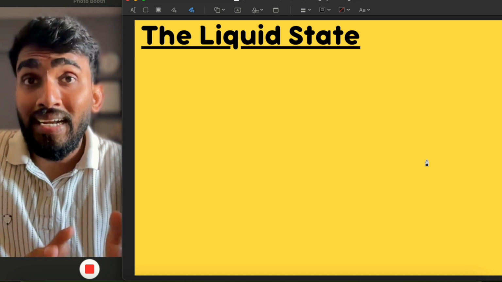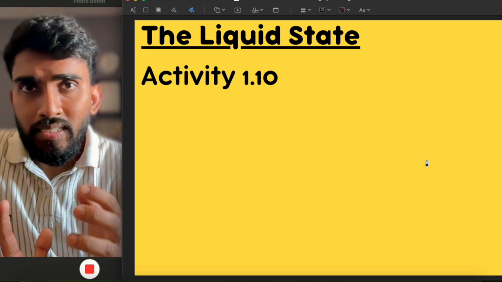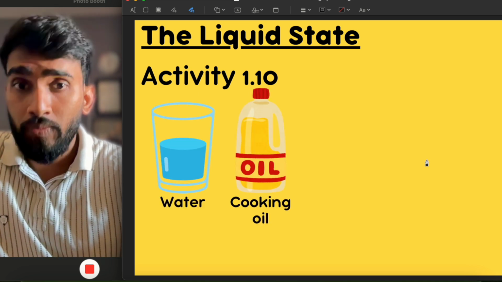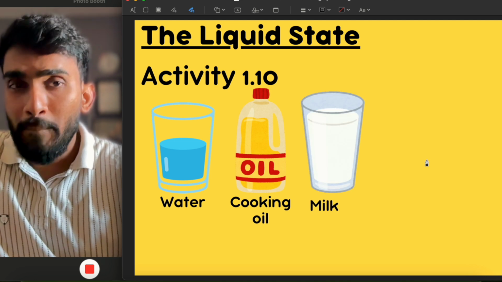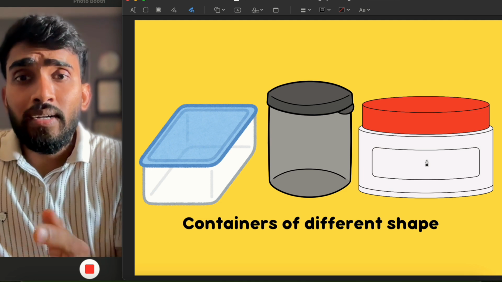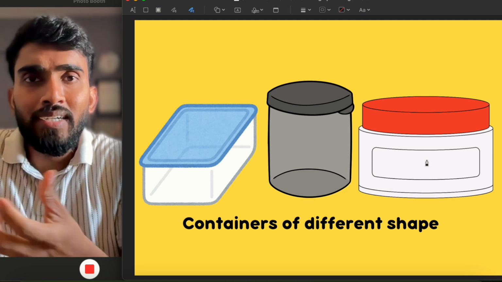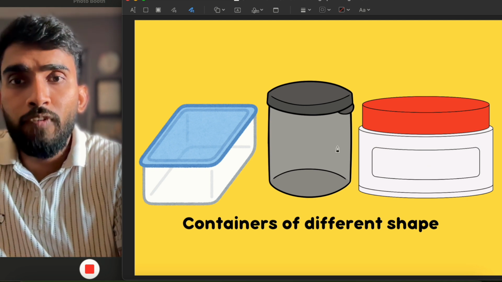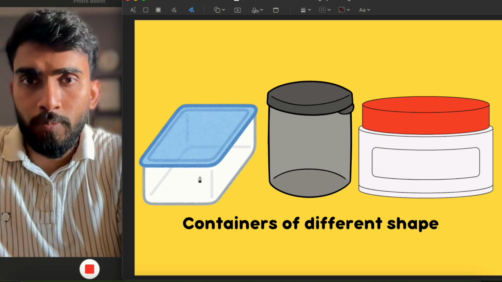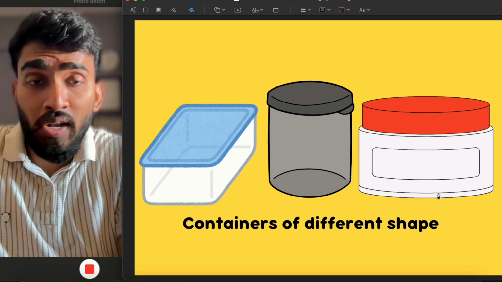Let us move to the second state of matter, which is the liquid state. For understanding liquid, let us see activity 1.10. Take some water, cooking oil, milk, and juice, and take containers of different shapes. Fill these different containers with water: this cuboidal one, this cylindrical one, and this other cylindrical one.